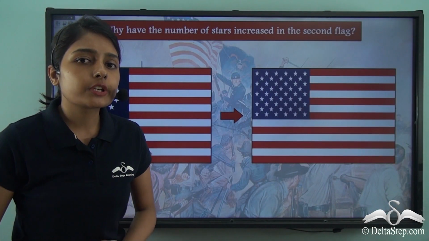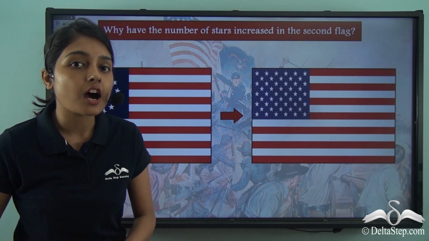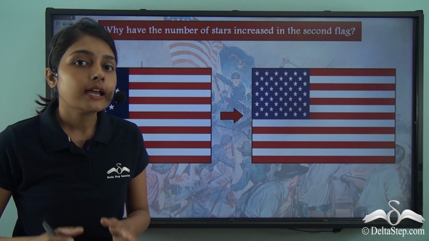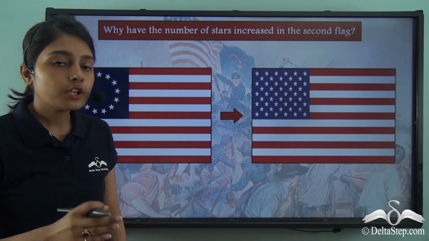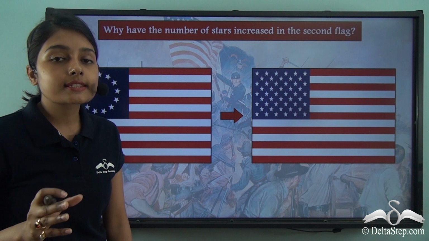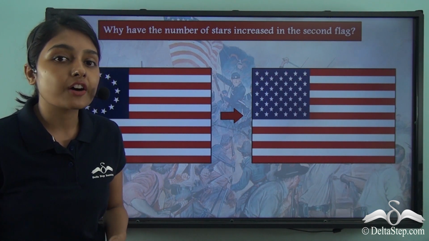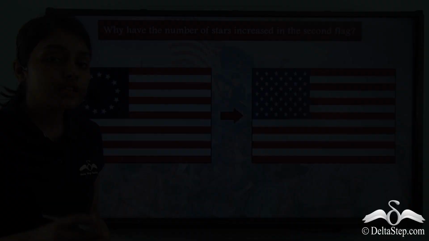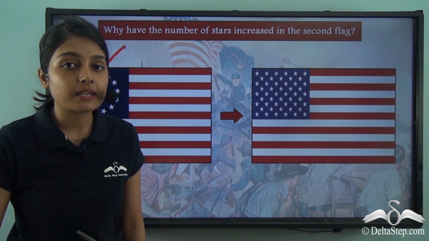Before we carry forward our discussion on the government of the United States of America after it got its independence, let us quickly focus on these two flags. On your left, here you can see the flag of the United States of America immediately after it gained its independence. So, this was the flag of the USA after the US gained independence.